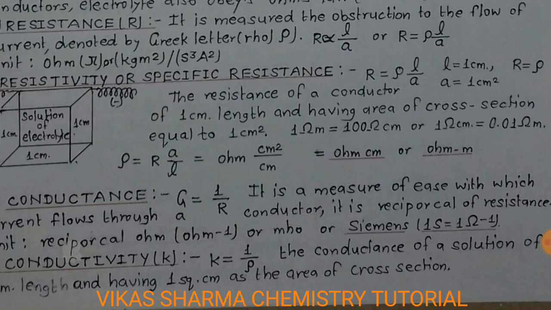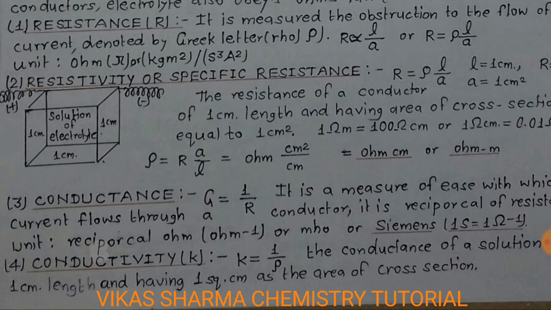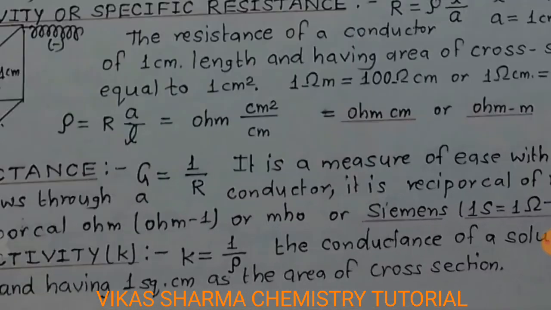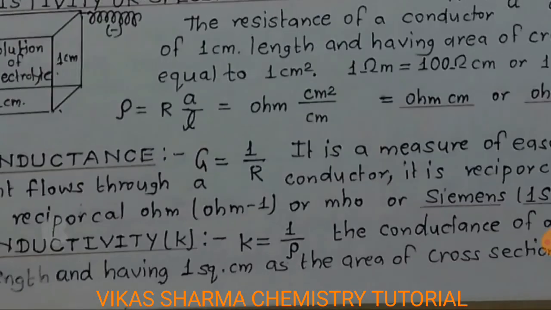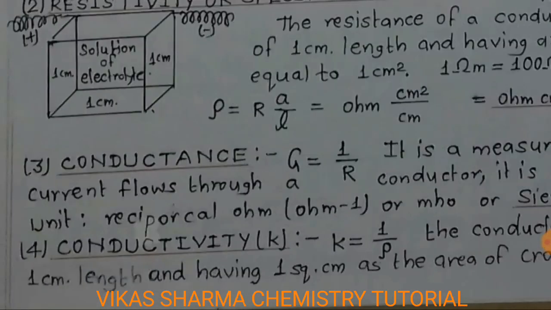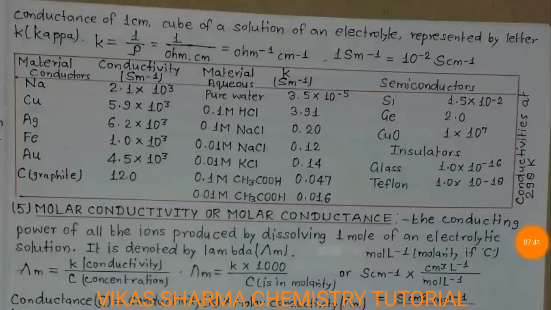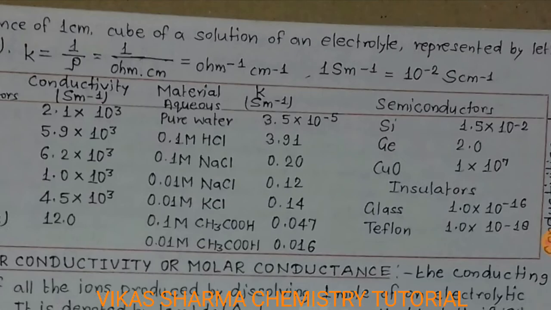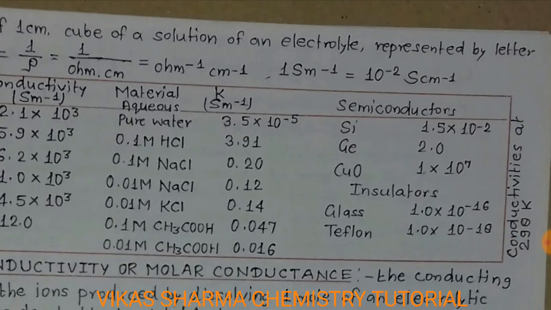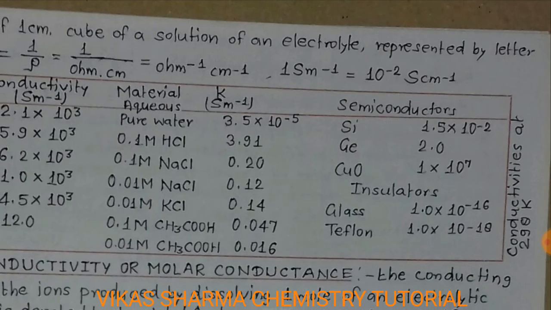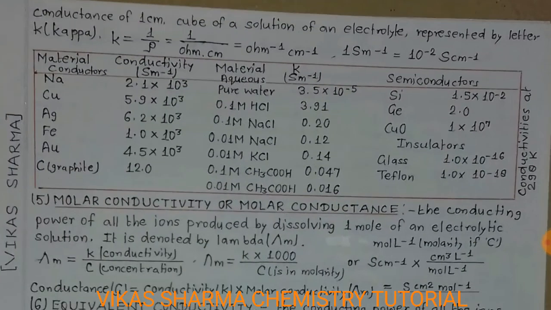The fourth quantity we use is conductivity, denoted by the Greek letter kappa. Kappa is equal to 1 upon resistivity. It is the conductance of a solution of 1 centimeter length and having 1 square centimeter as the area of cross section. Conductance of 1 centimeter cube of a solution of an electrolyte is represented by the letter kappa. Kappa is equal to 1 upon resistivity, or 1 upon ohm centimeter. The unit is per ohm per centimeter, or 1 Siemens per meter, or 10 to the power minus 2 Siemens per centimeter. So student, the conductivity of various metallic and electrolyte and semiconductor materials is given in a table you have seen.